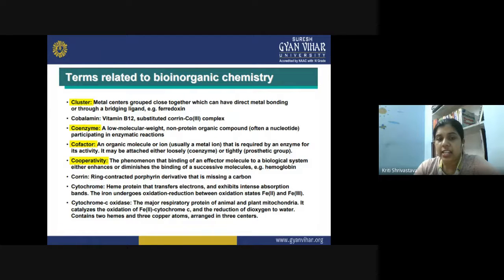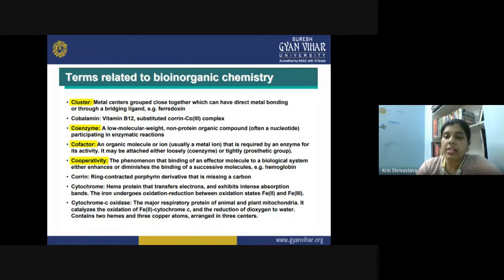So a metal ion is actually a cofactor, but it can be a coenzyme as well as a prosthetic group, and that depends upon the nature of the metal's bonding with the proteinaceous enzymatic part. If it is loosely bound, that is, it can be separated from the enzyme reversibly, like at the onset of the reaction it combines with the metal and afterwards it is released, then it is a coenzyme.